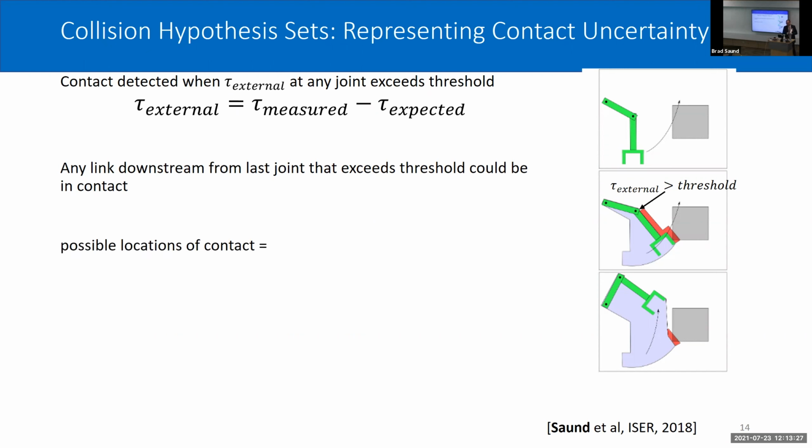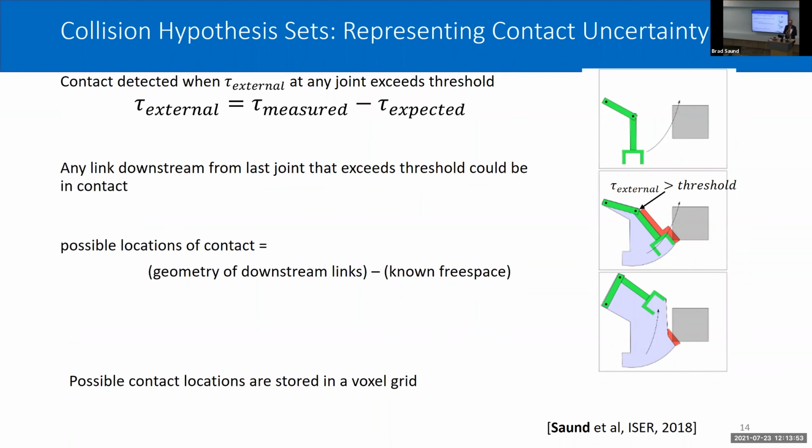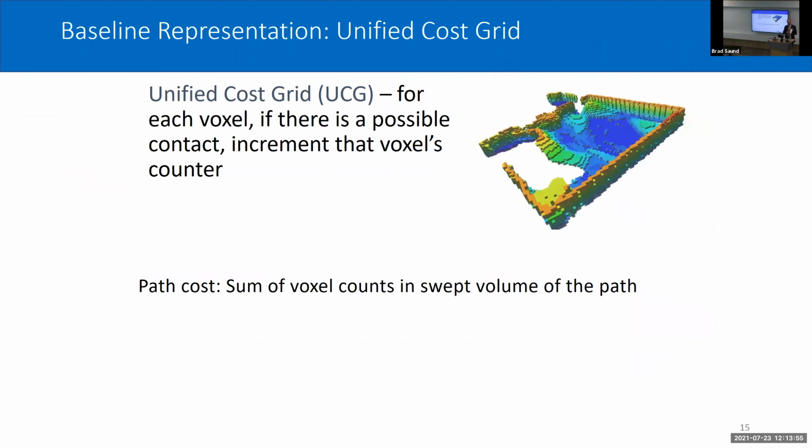The possible locations of contact we compute by looking at the next configuration that the robot could be in for all the links that could possibly be in contact. But then we also know a lot of areas that are known free. So all the blue, the robot has already swept through and is already marked as free space. So those cannot be the contact point. Later on, if the robot keeps moving, it might sweep out more free space. And that means we can shrink these collision hypothesis sets and actually get more certain about the contact point. Finally, as a detail, I'm going to store these points in a voxel grid.